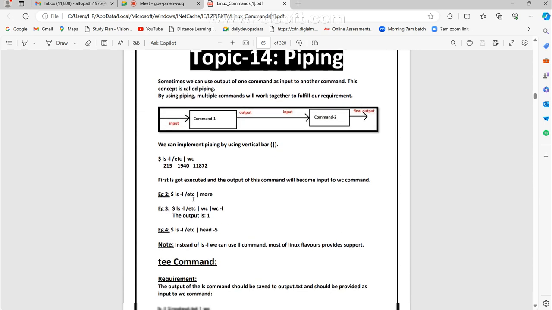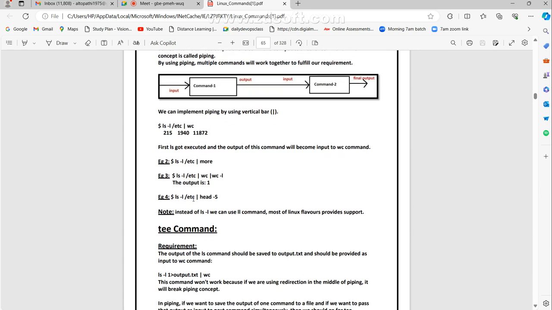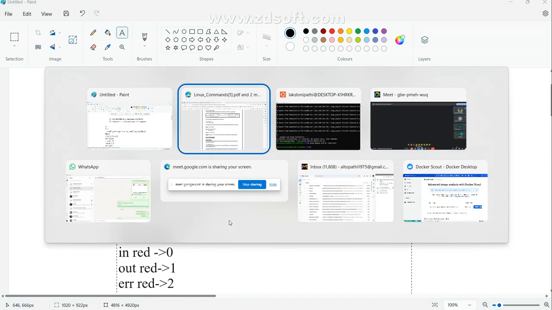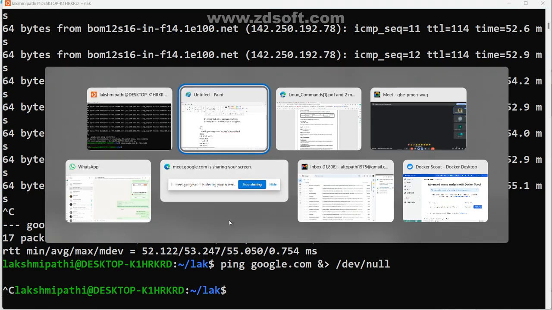Now you know pipeline. Already we used a little bit of pipeline. Today we'll see some more extra things regarding pipeline. Now quickly we are going to the pipeline concept. When do we go for pipeline?